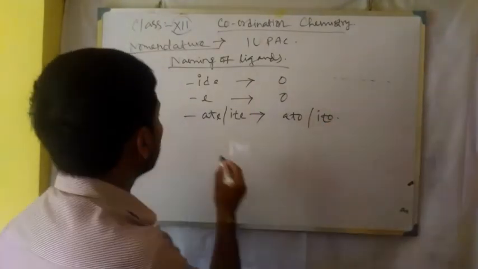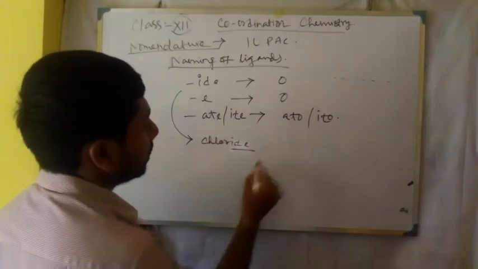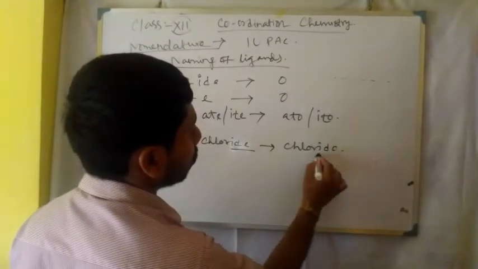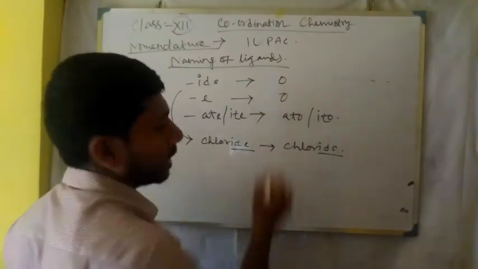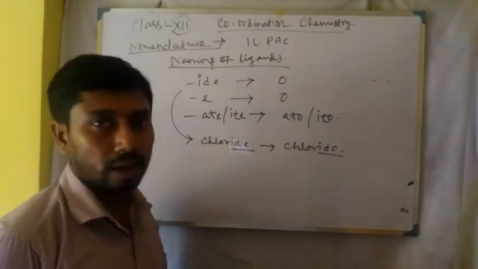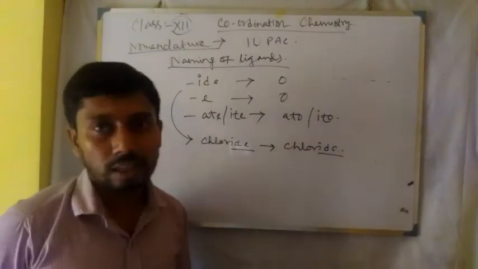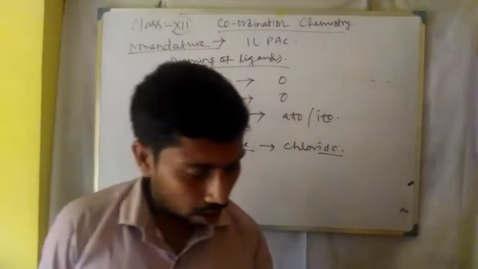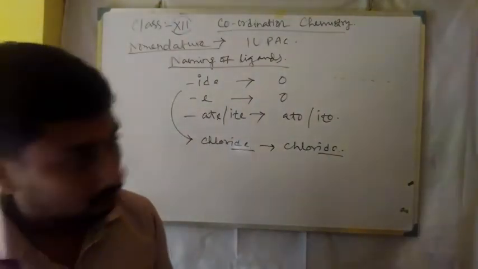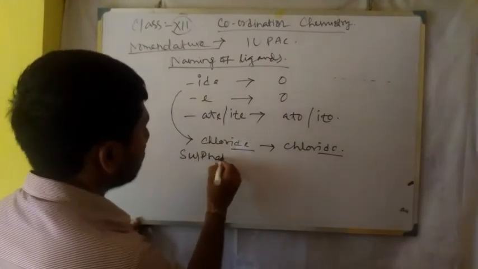Just coming with examples, here IDE, chloride, so it becomes chlorido. So IDE is converted to IDO. Here also bromide, it is bromido. Next is only E, that is, the name ends with E, for example, sulfate.